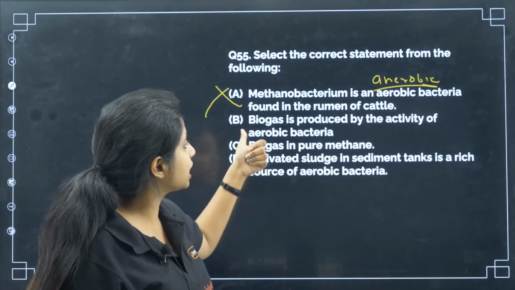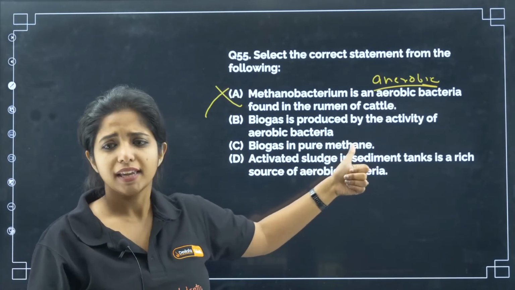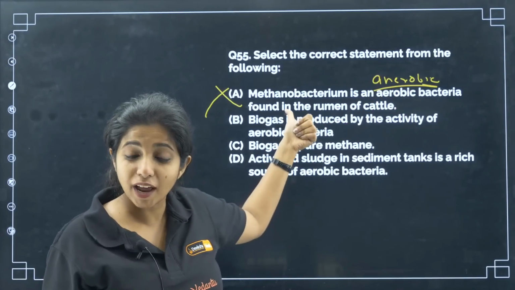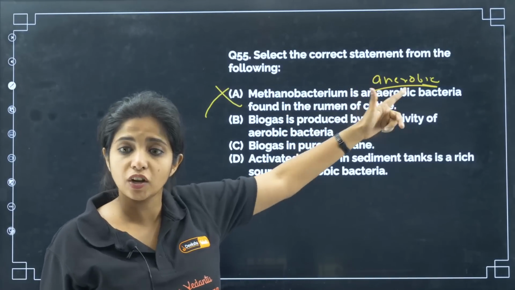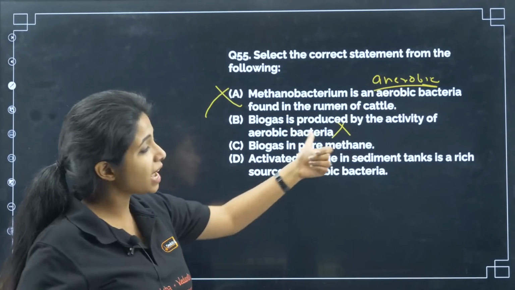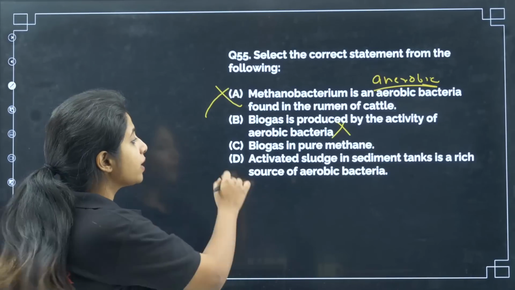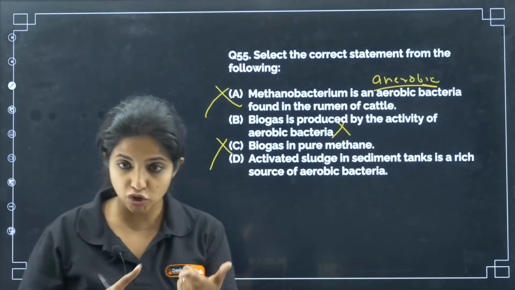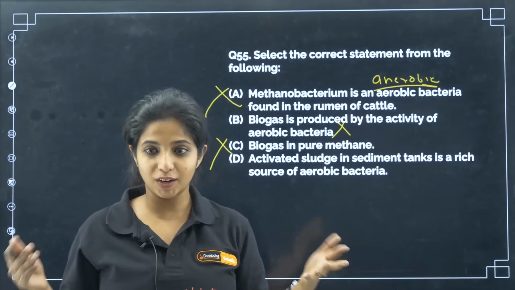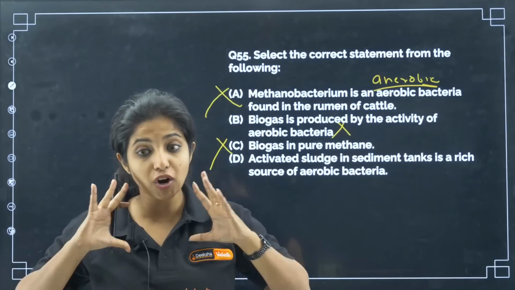Biogas is produced by the activity of aerobic bacteria. Wrong. It is produced by the activity of these methanobacteriums, methanogens, my dear children, which are anaerobic. Biogas is pure methane. Wrong. Biogas is not pure methane. It is H2S, it is CO2, it is methane, all of it together. Okay, remember it's not just methane.